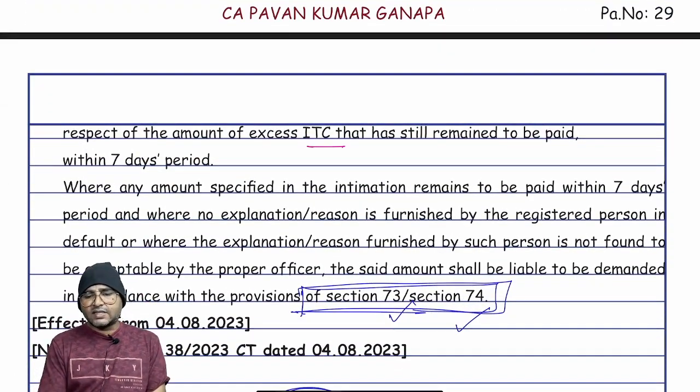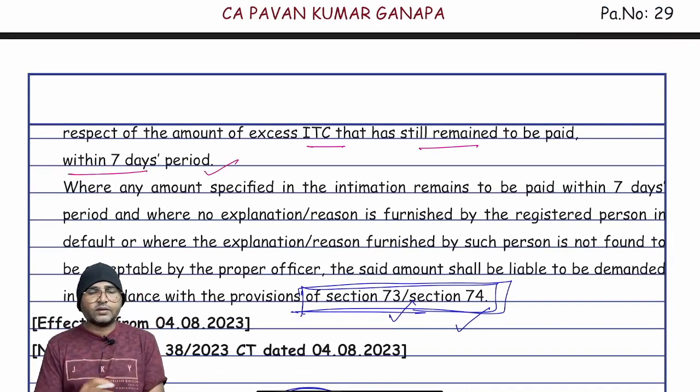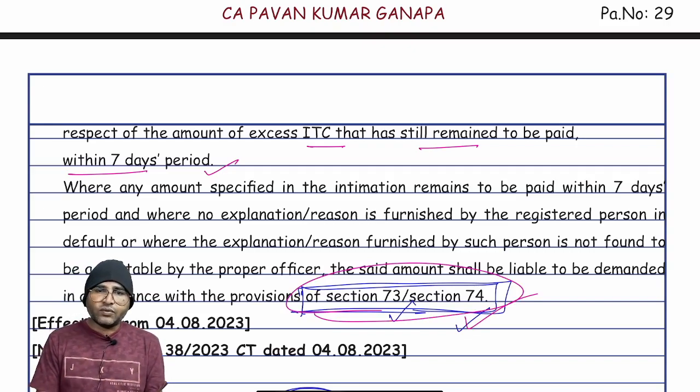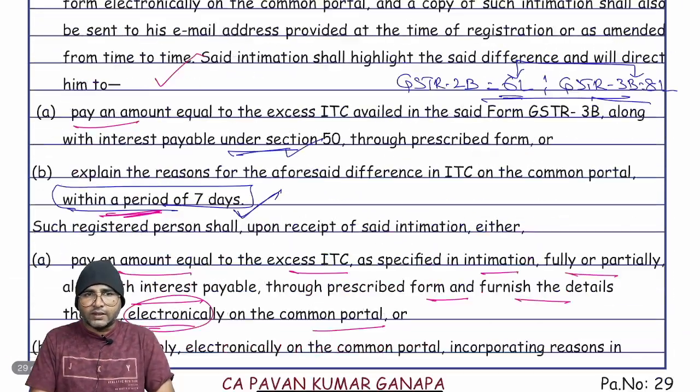In respect of the amount of excess ITC availed that is still remaining to be paid, it must be paid within a period of 7 days. So within 7 days you have to give a response if there is a genuine reason. Otherwise you have to pay. Otherwise what will happen? Proceedings might be started under section 73 or 74. Are you clear? This is Rule 88D.